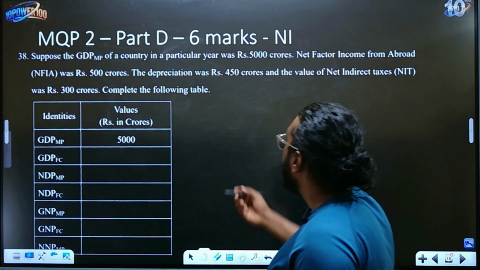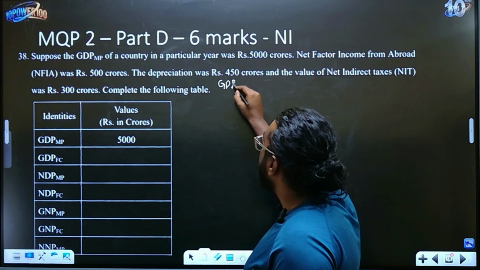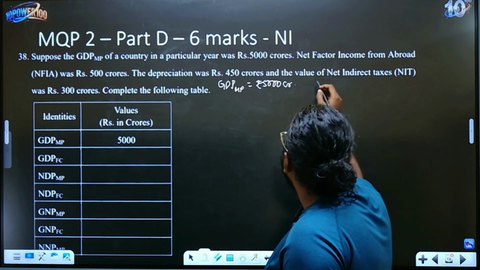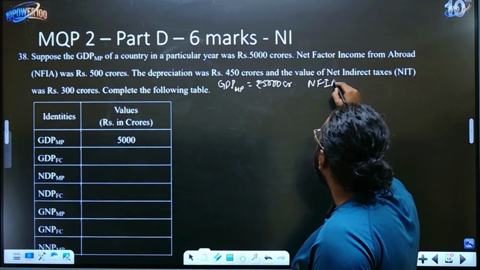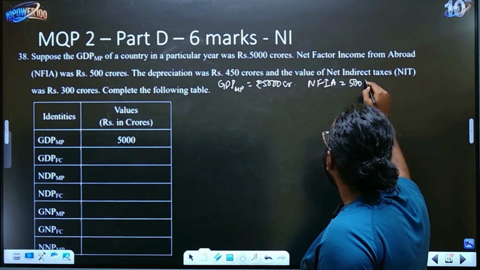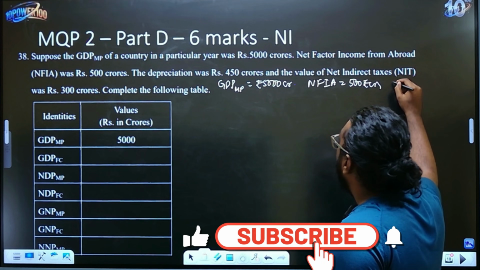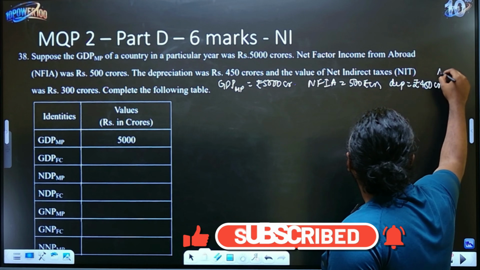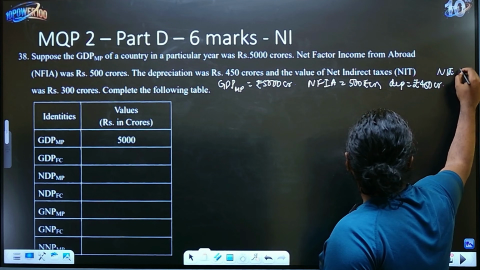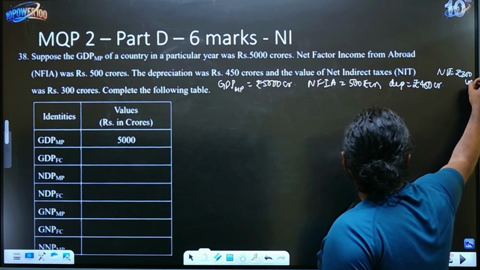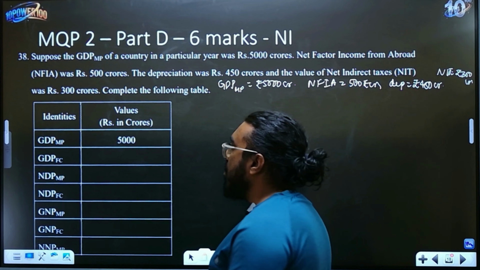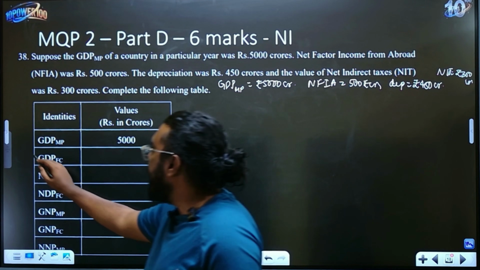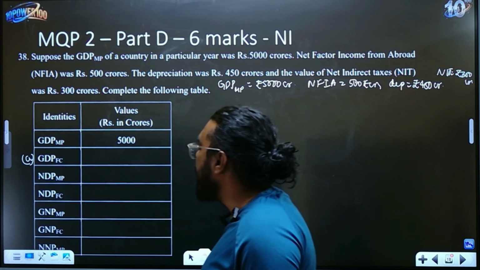Now let's try to solve this children very quickly. What is given? GDP at market price is given, which is nothing but rupees 5,000 crores. Net factor income from abroad is rupees 500 crores. Depreciation is given as rupees 450 crores, and net indirect taxes are given as rupees 300 crores. Okay, so this is your given. Now you have to solve this, right? So you have to write one below the other. Write A, find the formula, write the answer for this.